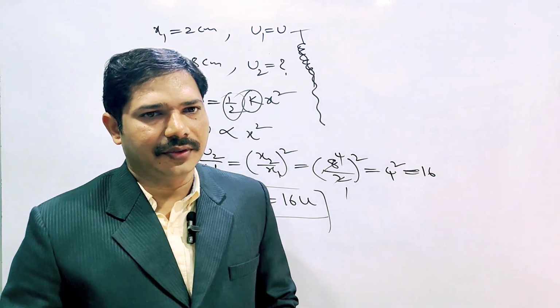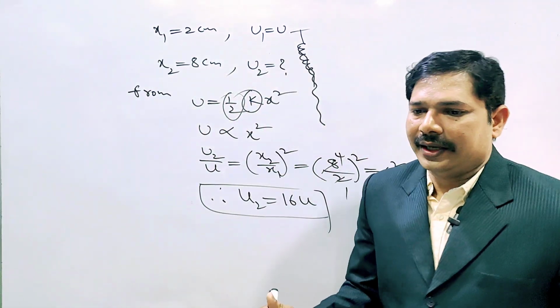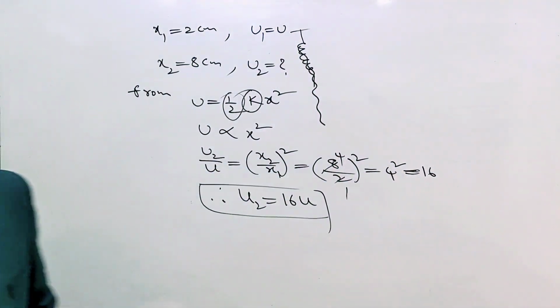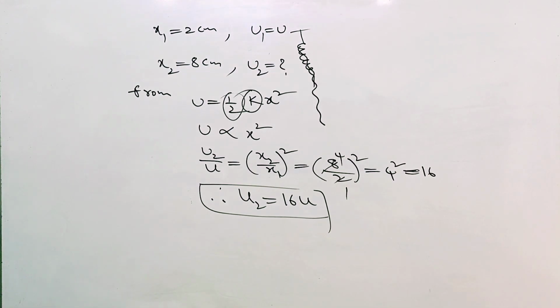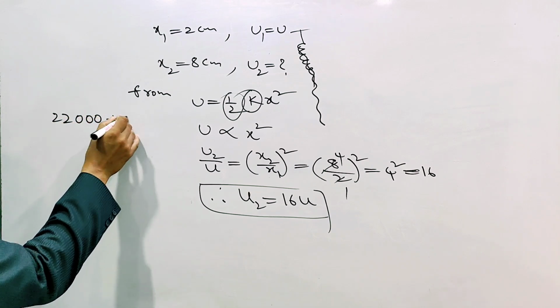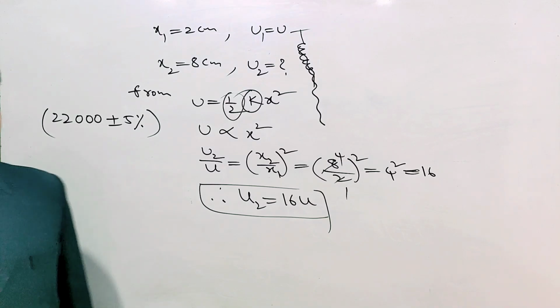So we learn, okay, so the abbreviation is there, BB Roy. BB Roy abbreviation also there. So what is the given number? The given number is 22000 plus or minus 5%. So just the third band color they are asking.